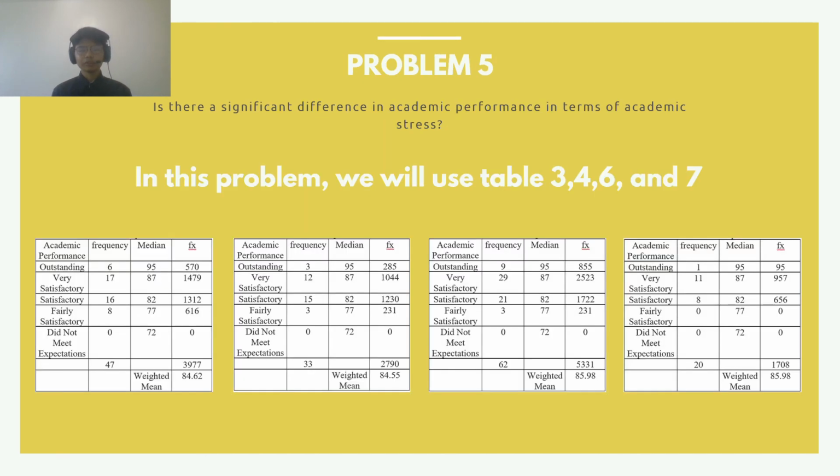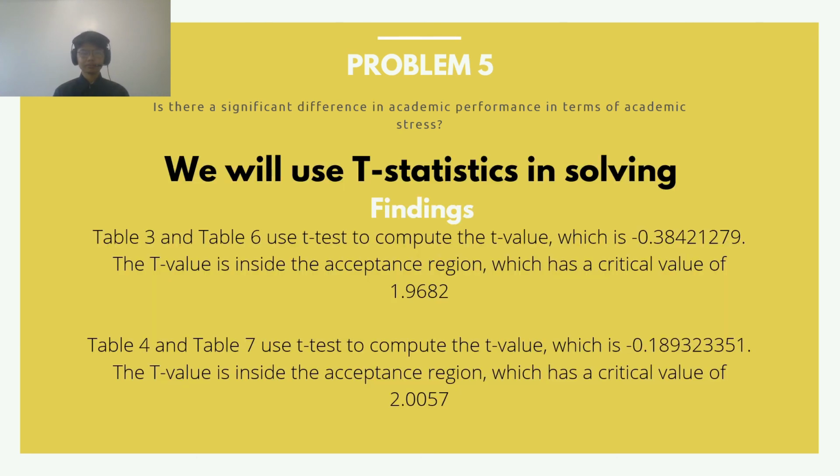And now we will solve the problem number 5. Is there significant difference in the academic performance in terms of academic stress? In this problem, we will also use the table 3, 4, 6, and 7. And we will also use the t-statistics in solving. And here's the findings. Table 3 and Table 6 use t-test to compute the t-value, which is negative 0.38421279.